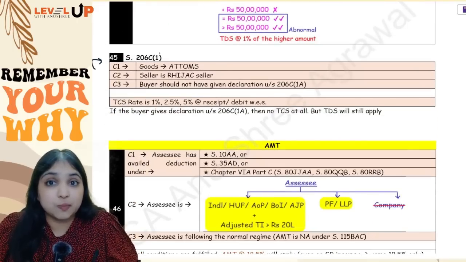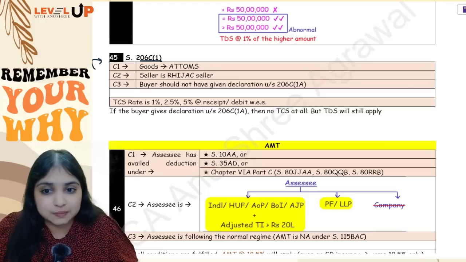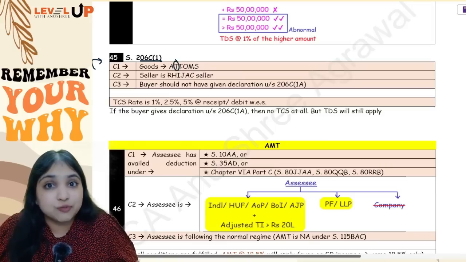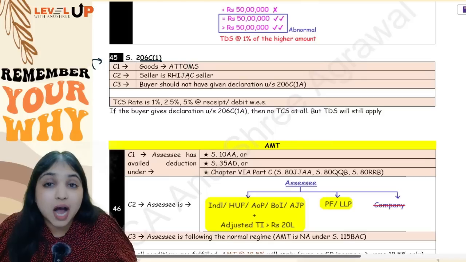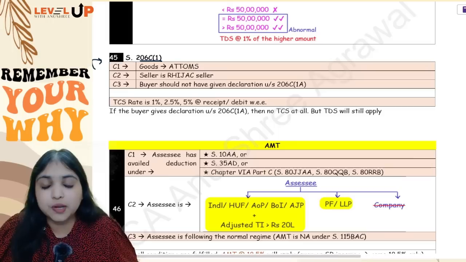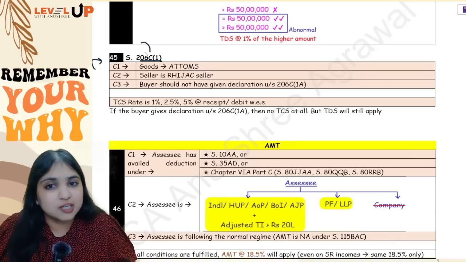This is one section from your TCS discussion. 206C(1) will apply first of all if the goods are ATOMS. A stands for alcoholic liquor for human consumption. T stands for tendu leaves. Another T stands for timber, O stands for other forest produce, M stands for minerals like iron ore, coal, lignite, and S stands for scrap. So if the goods happen to be any of these, then section 206C(1) will apply.